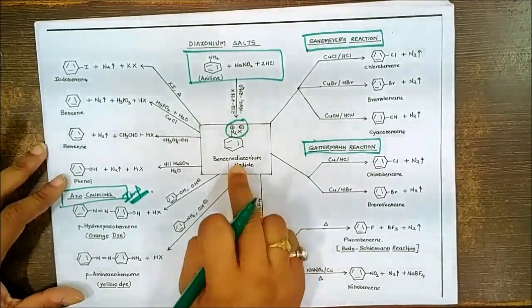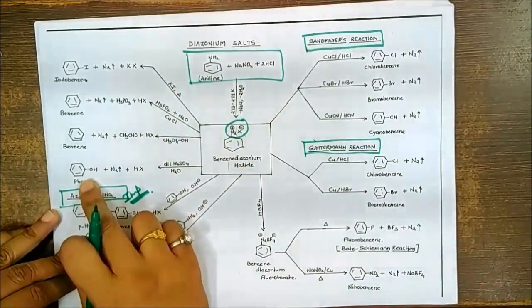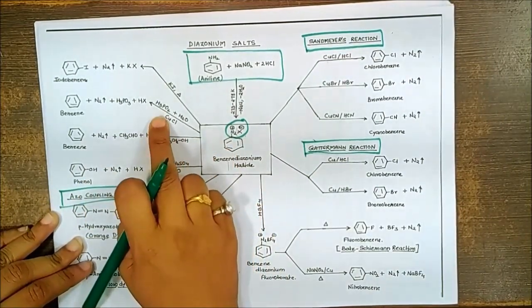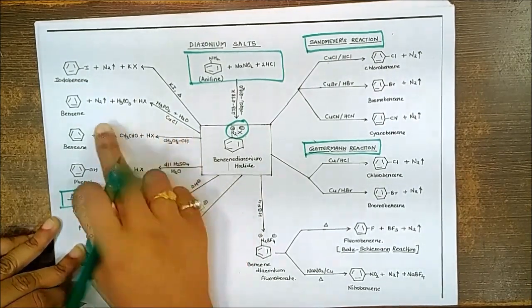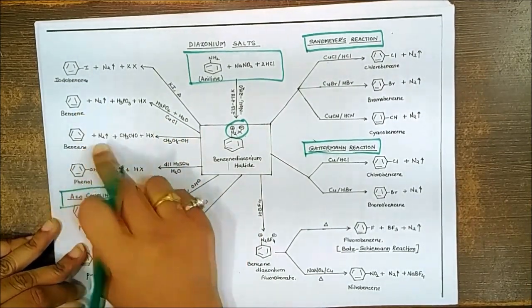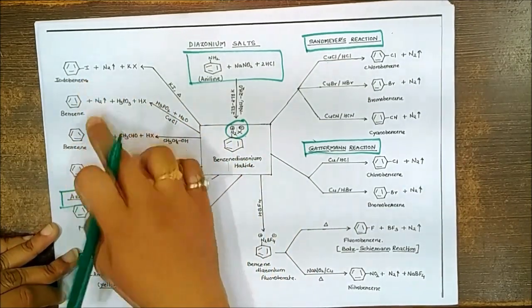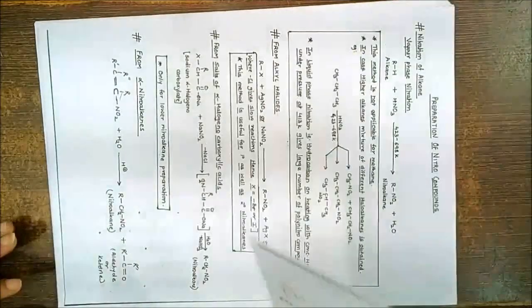In case of reaction of diazonium salt with dilute sulfuric acid, that simple hydrolysis will give you phenol. Reaction with ethanol or phosphoric acid, which are acting like reducing agents, will reduce this to the corresponding benzene. Finally, heat it with KI to get the corresponding iodobenzene. So all these are important reactions of the diazonium salt.